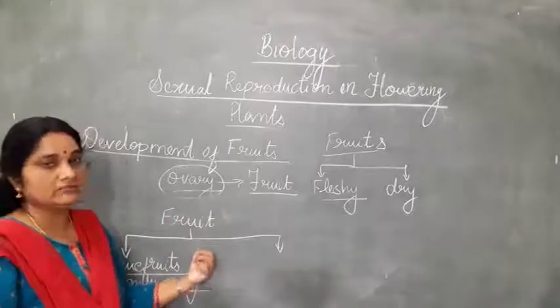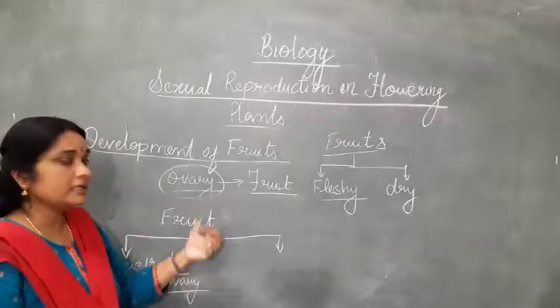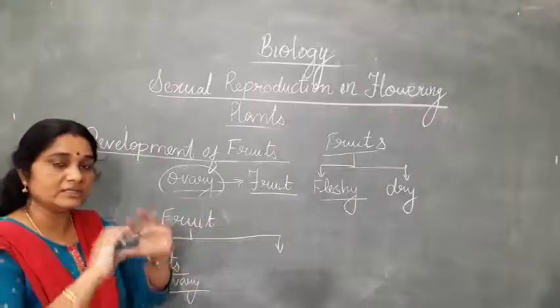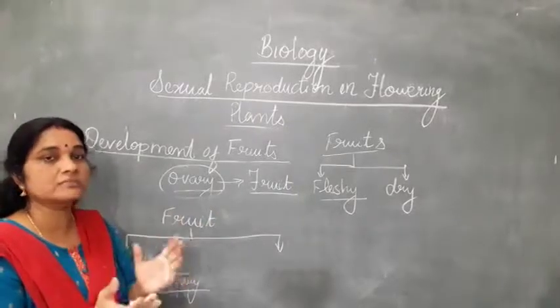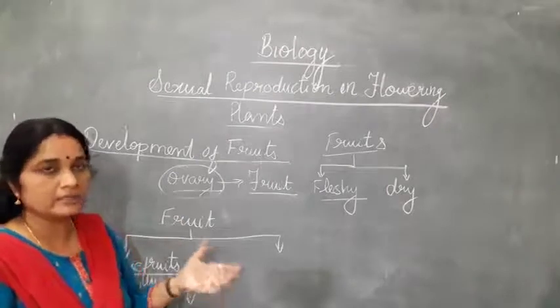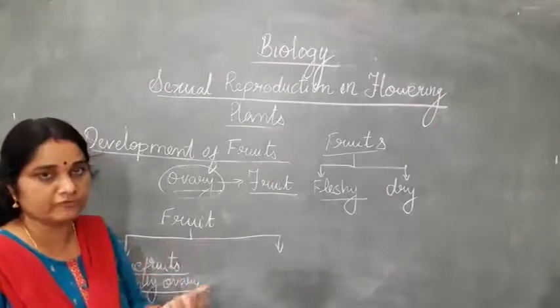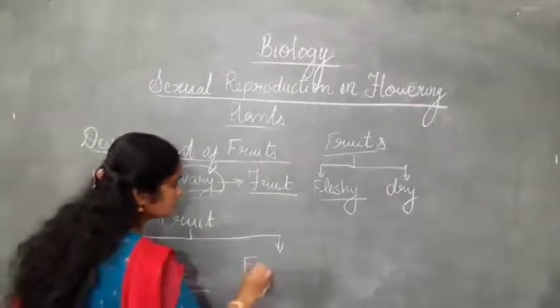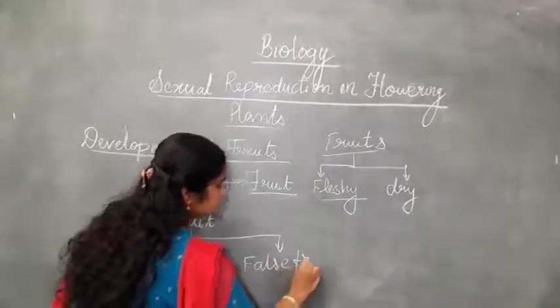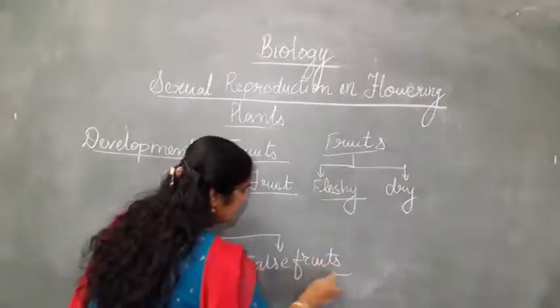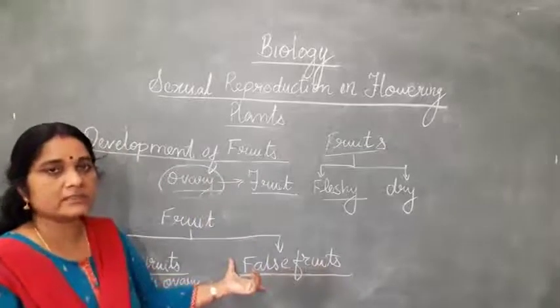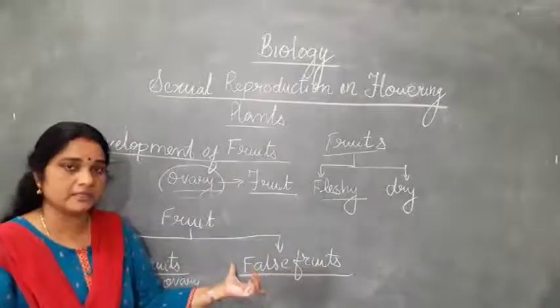So in certain kinds of fruits, along with the ovary, even the non-floral part, the thalamus, also develops into the fruit. Those kinds of fruits are known as false fruits. Examples of false fruits are apple, strawberry and cashew nut.